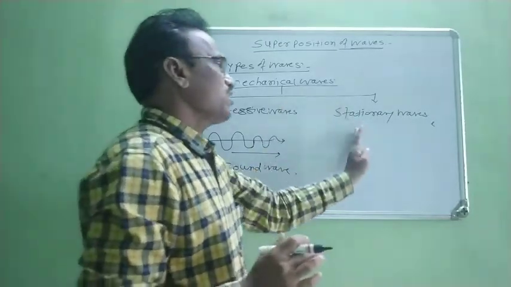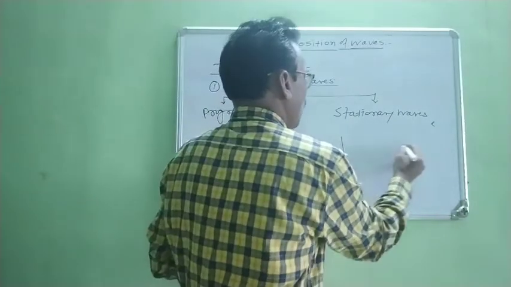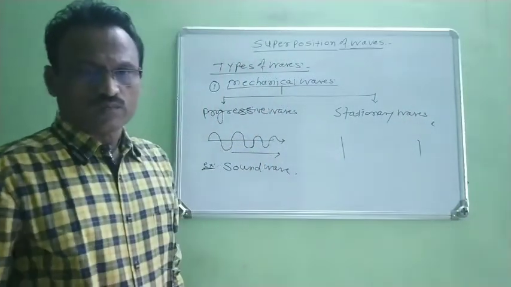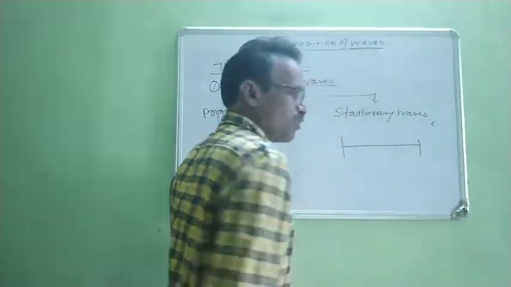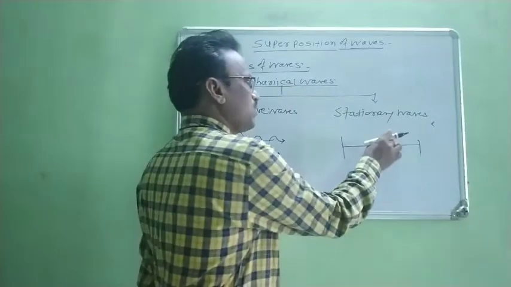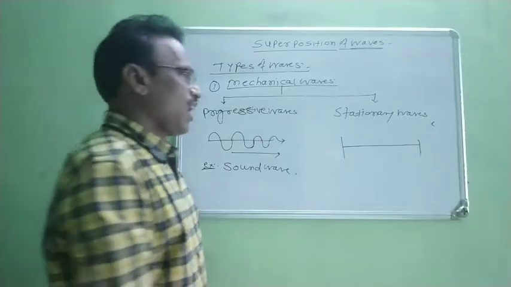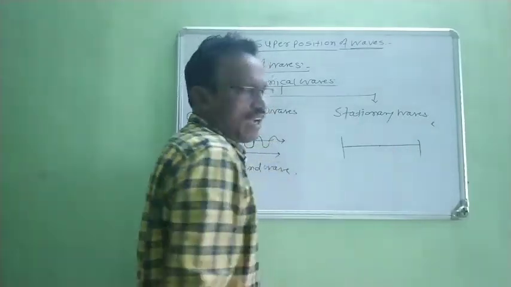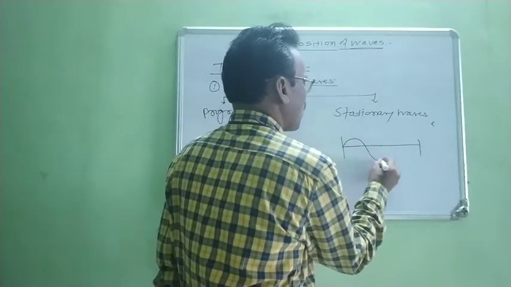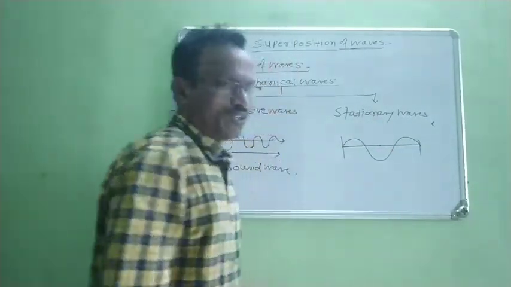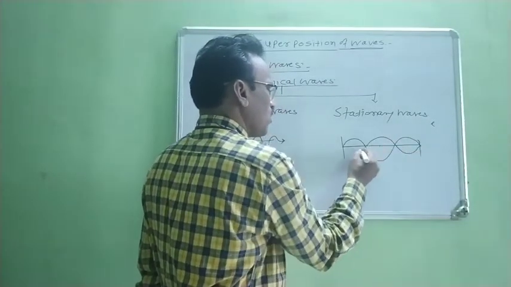But when we study stationary waves, we consider two fixed points. One material medium is there between the two fixed points. When a string is fixed between two fixed points and plucked at the midpoint, we observe that waves travel from one point to the other point. Again, this wave is reflected from that point back to the first point.